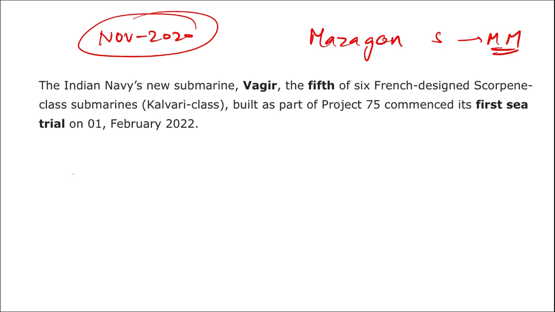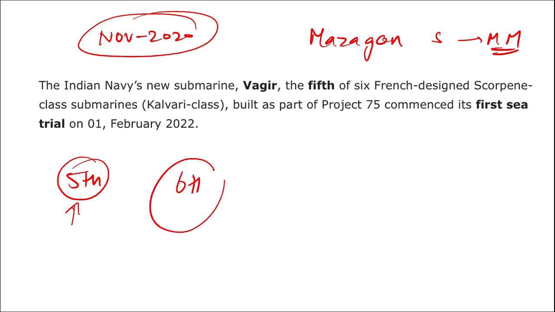This is the 5th of the 6 French designed Scorpion class submarines that are supposed to be built under Project 75.